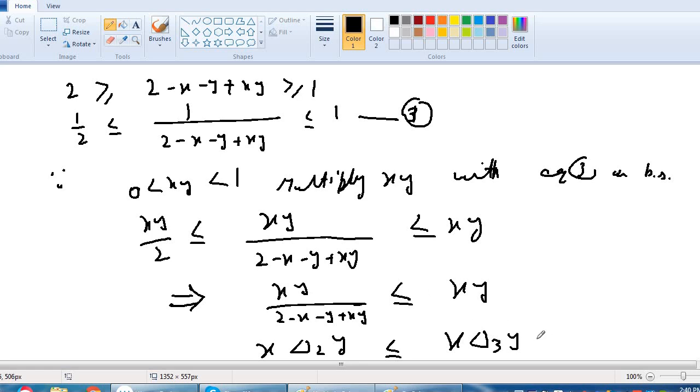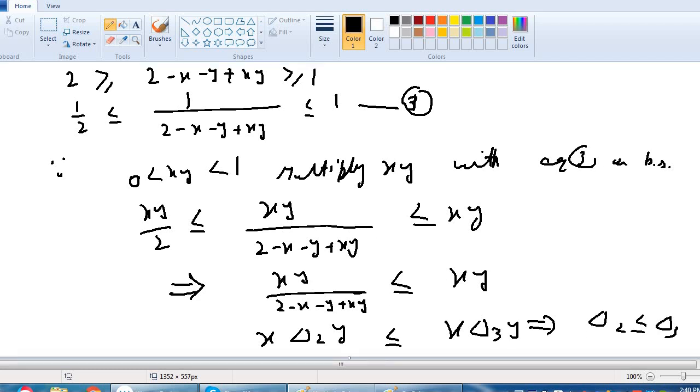So this implies that delta 2 is less than or equal to delta 3, and hence it shows that delta 1 is less than or equal to delta 2, which is less than or equal to delta 3. Firstly we proved that delta 1 is less than or equal to delta 2, and now we showed that delta 2 is less than or equal to delta 3, which completes the whole theorem. That's all. Thank you.